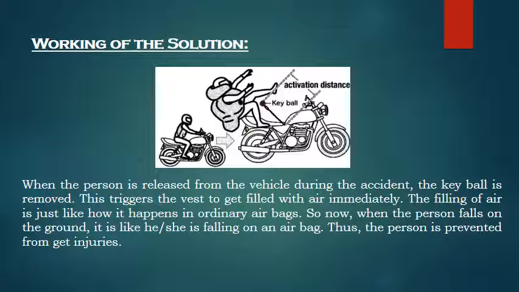This key ball acts like an activation trigger. For instance, when a person meets an accident, he or she is thrown off from the vehicle. On reaching this activation distance, the key ball triggers the vest to get filled with air immediately. The filling of air is just like how it happens in a normal or ordinary airbag. So when the person falls on the ground, it is like falling on an airbag. Thus, the person is prevented from getting injuries.